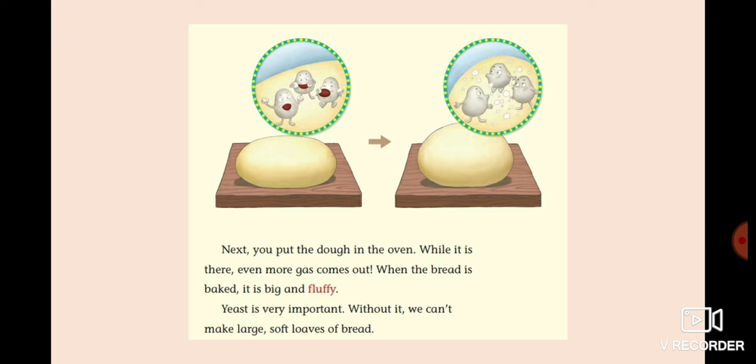While it is there, even more gas comes out. That means the gas is bigger. When the bread is baked, it is big and fluffy. That means when the dough creates the gas, the bread starts rising, and this one is big and fluffy. Este crece y se hace esponjoso.